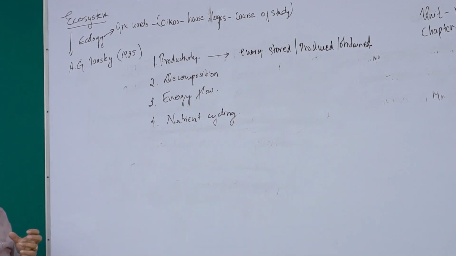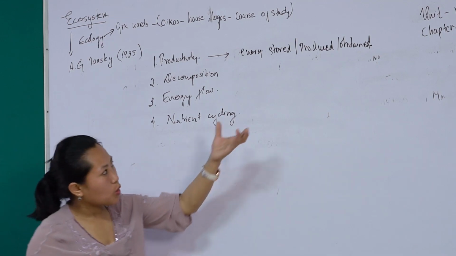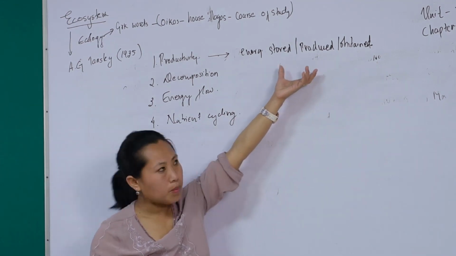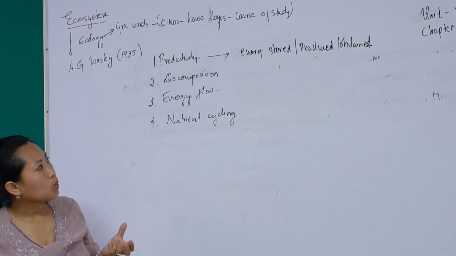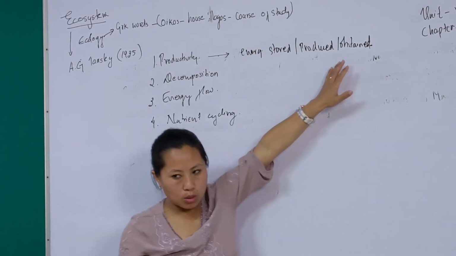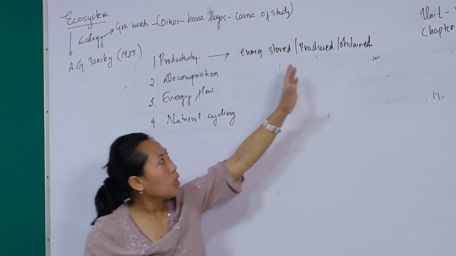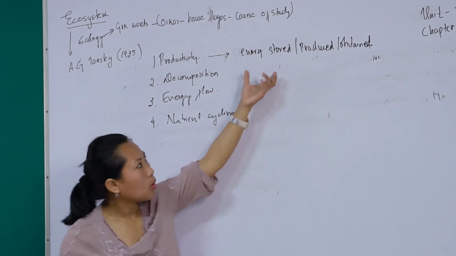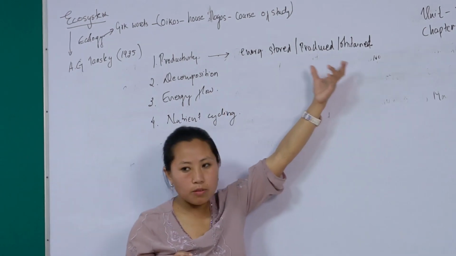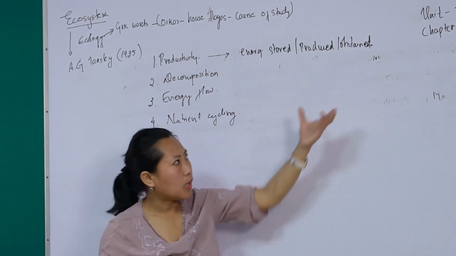So productivity is the total energy which is produced by the producers, by the green plants, or it can be referred even to the total amount of energy that is obtained by the consumers from the producers, or even the total amount of energy that is stored in the producers or in the consumer level.